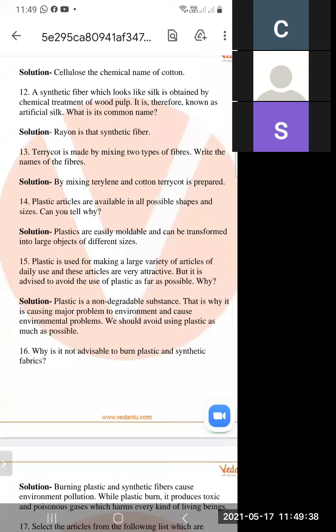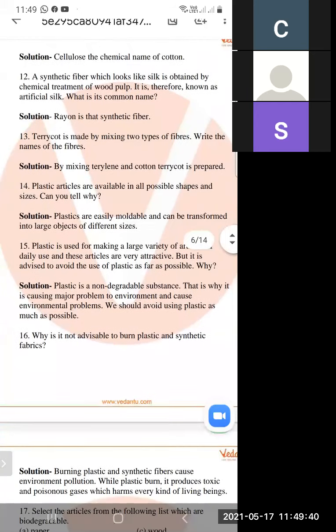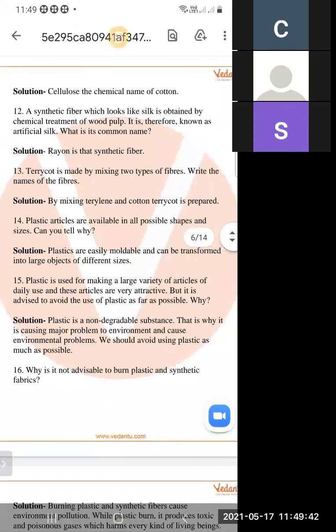We use many products of plastic, and these articles look very attractive. But it is advised to avoid the use of plastic as far as possible.